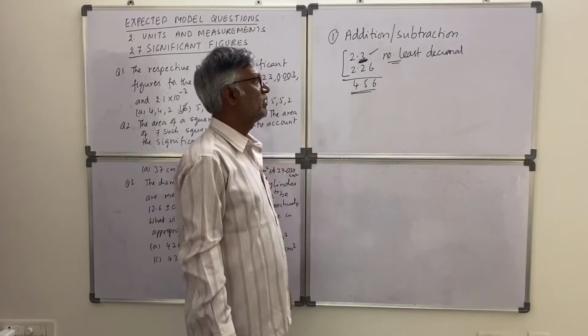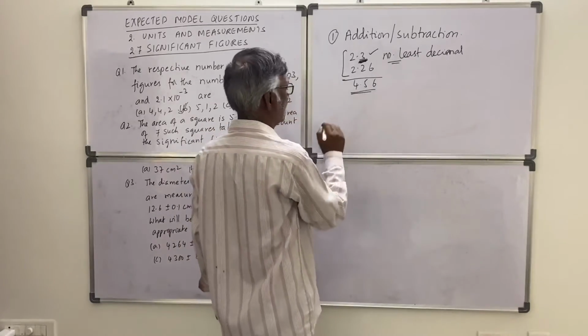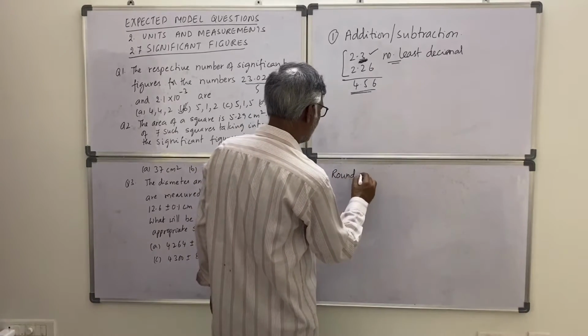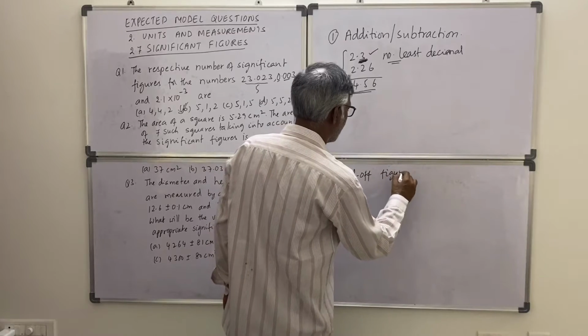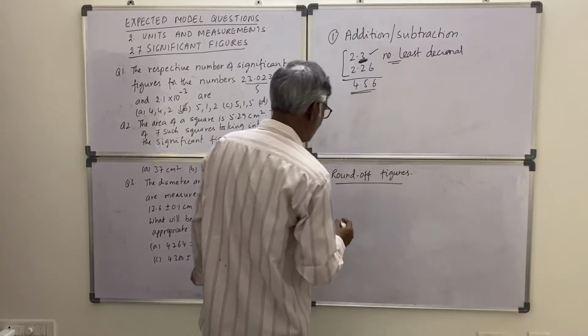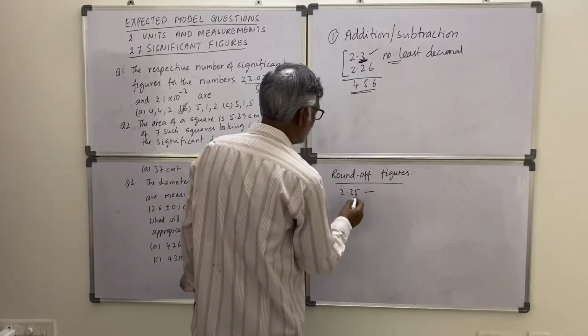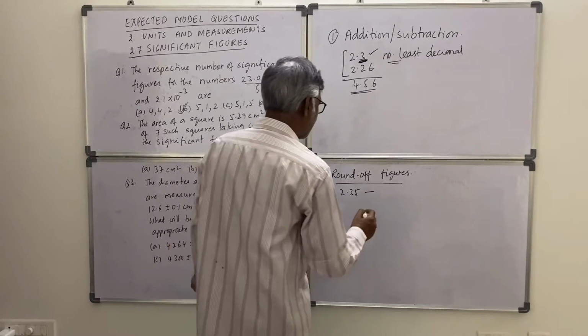So इसको राउंड ऑफ करना पड़ेगा. So let us first learn round off of the figures. Suppose 2.35 है, इसको 5 को ड्रॉप करना है. ठीक है.